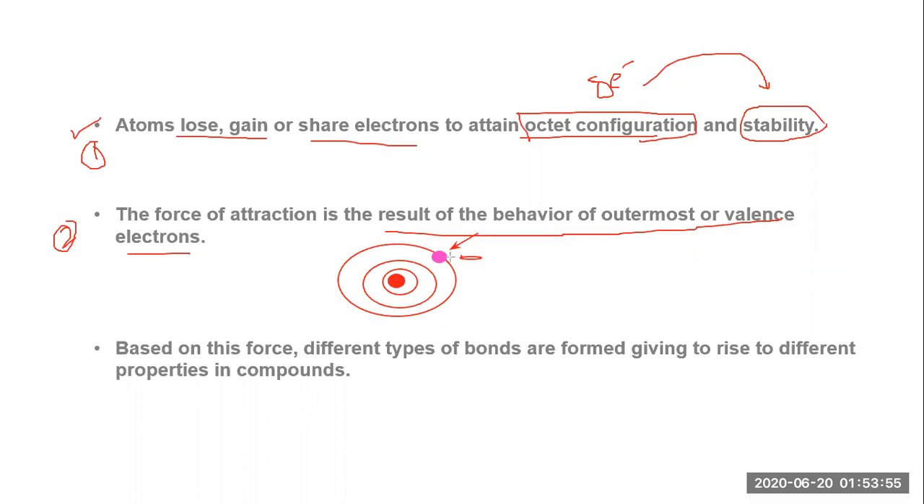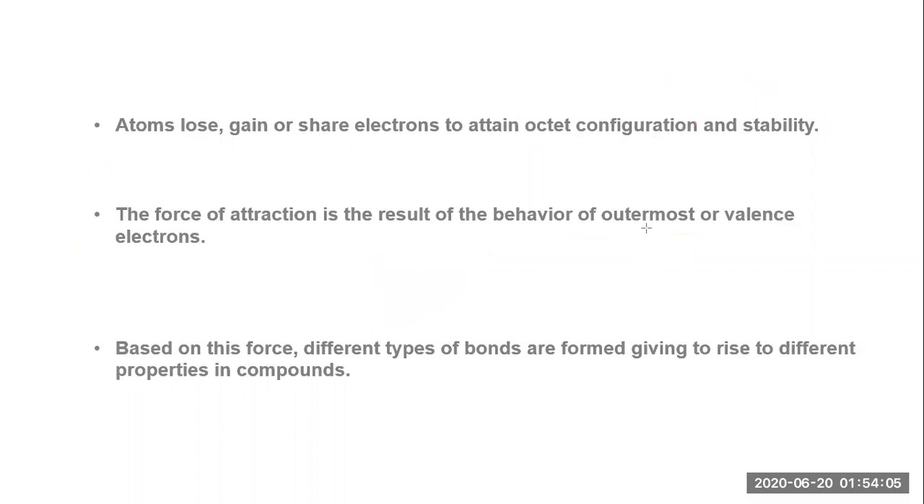So what is the outermost electron? This is also called a valence electron. Are you getting my point? This electron, which is outer or far from the nucleus, is responsible for exhibiting the properties of that atom. As we move further, we're going to talk about this. Based on these forces, different types of bonds are formed, giving rise to different properties of compounds.